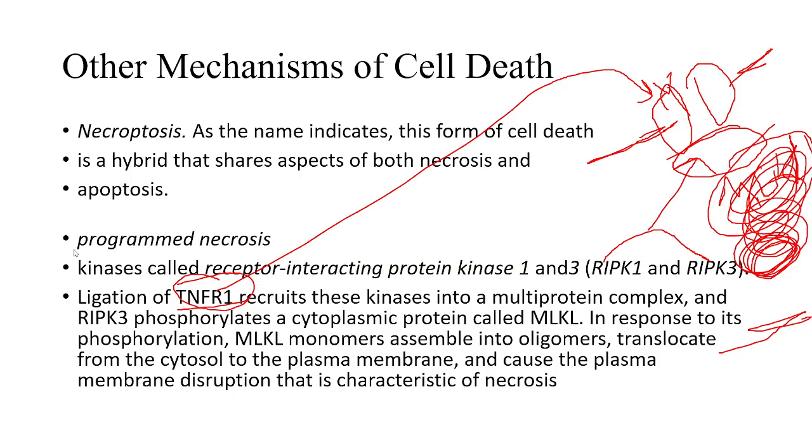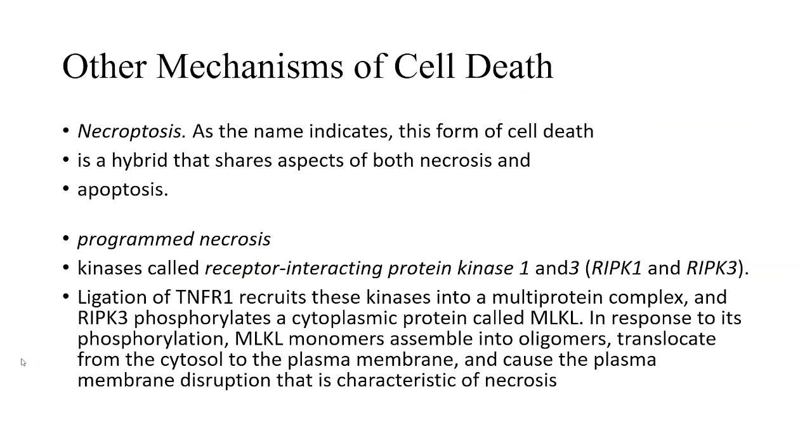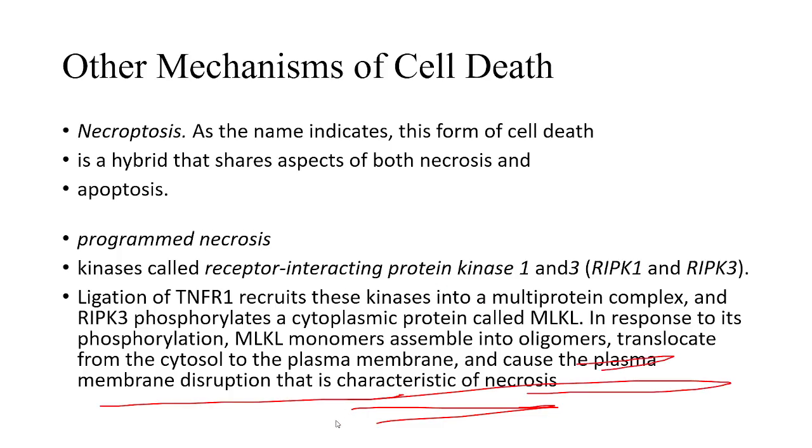Over here we will have the membrane. It will come and just break the membrane, and that is a very characteristic feature of necrosis. We remove the plasma membrane, right? That is a very characteristic feature of necrosis.